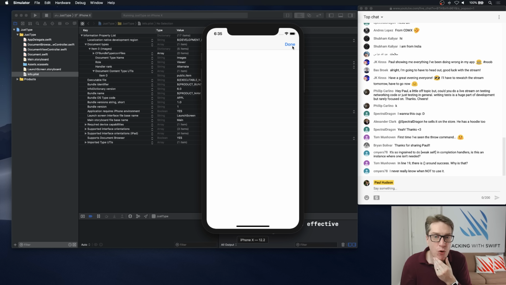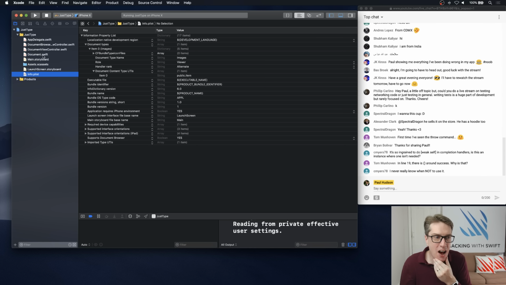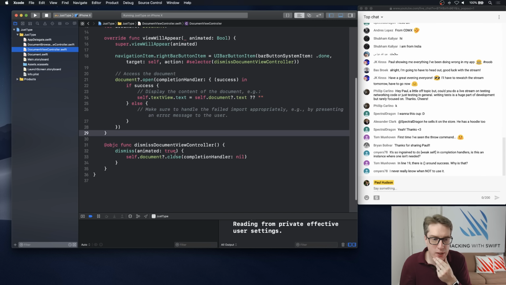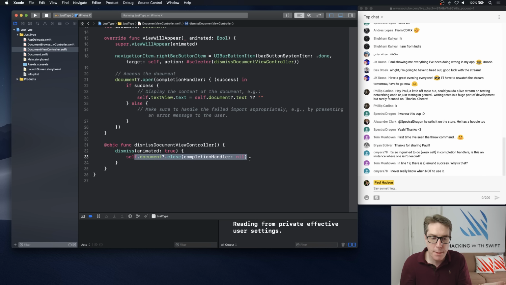And the reason for that is because in our DocumentViewController.swift, we say dismiss the view controller, close the document, and so forth. What we don't say anywhere is update the document. We've got this new text view text string with all their new text. Nowhere do we say put that into our document and tell iOS this thing has changed. That doesn't happen anywhere right now.